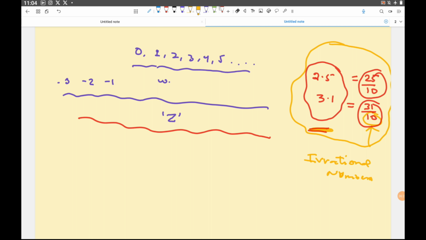You will be surprised to know that yes, there are numbers which are not even rational, and those are called irrational numbers. So in the next class, we will talk firstly about why the name rational number. It could have been any other name also. And once we understand that, we'll understand whether there are any other numbers left in mathematics. And then we will come to know that yes, there are some kinds of numbers which are called irrational, which are not even rational.